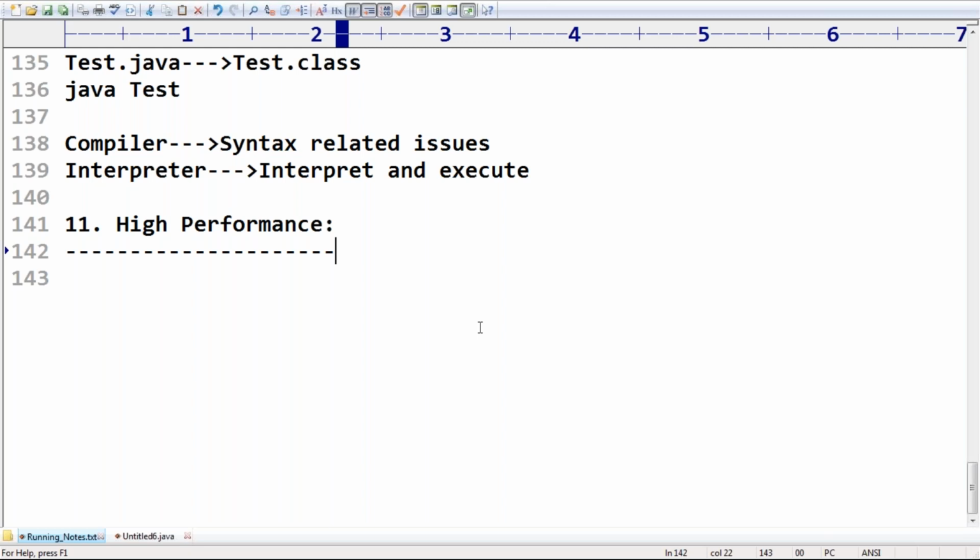Do you know Java is relatively faster than other interpreted languages? Because bytecode is very close to native code. But still, the performance of Java is very low when compared with C and C++. If any person asks, what is the biggest drawback of Java? Performance wise, it is not up to the mark when compared with C or C++, but performance is too good when compared with other interpreted languages. You should be aware, sir.